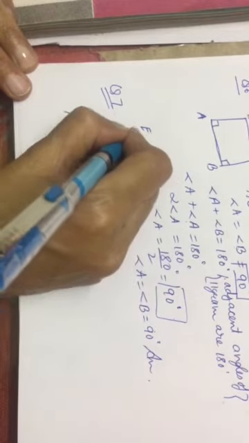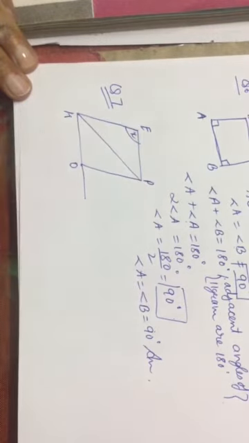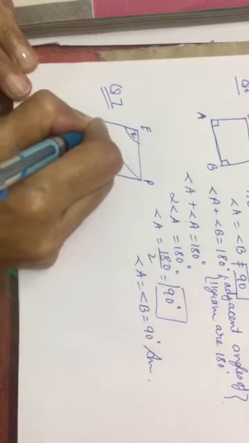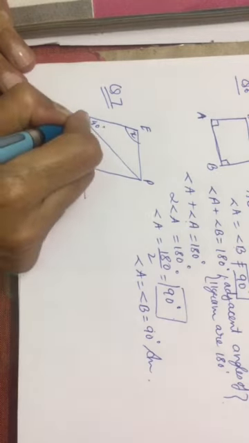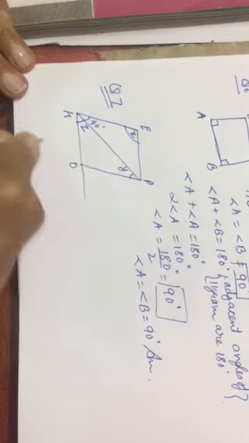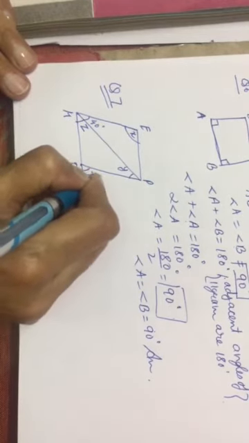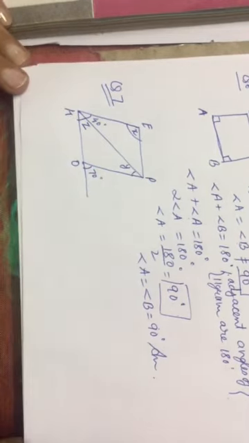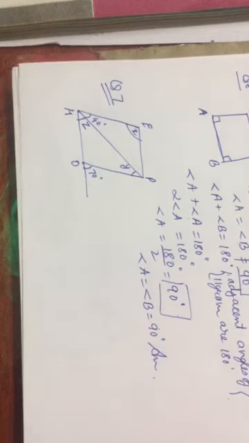Now, this is given x, this is given 40 degrees, this is given z, this is given y, and this is your 70 degrees. Now what they are asking: HOPE is a parallelogram.